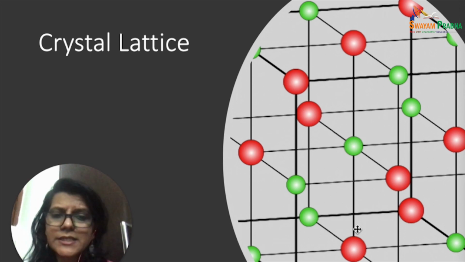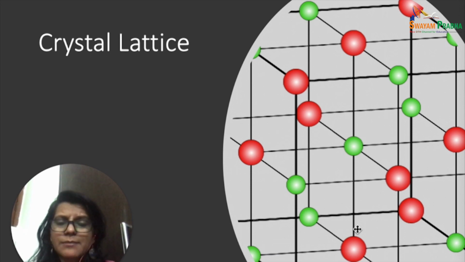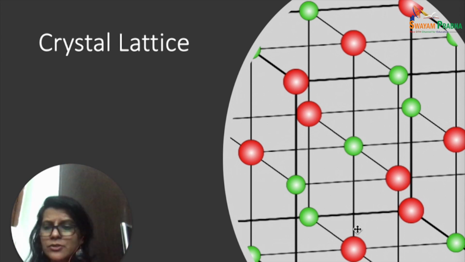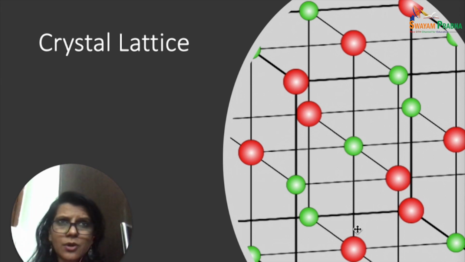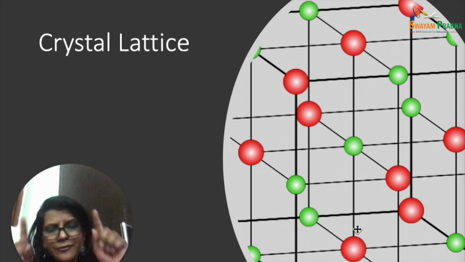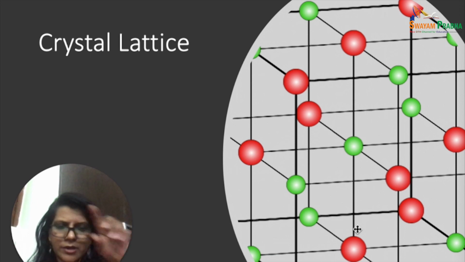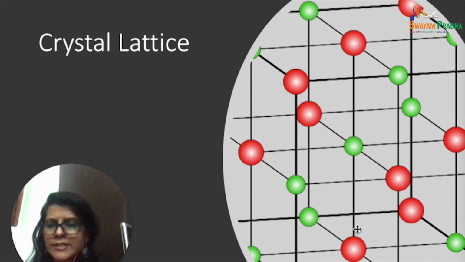Now you must understand, when we say lattice, it's nothing but a framework. So when you see a house which is being built, you see those iron rods, sometimes called saria in Hindi. They make a framework, and within the framework of a house, they put bricks, and that is how a house is made.